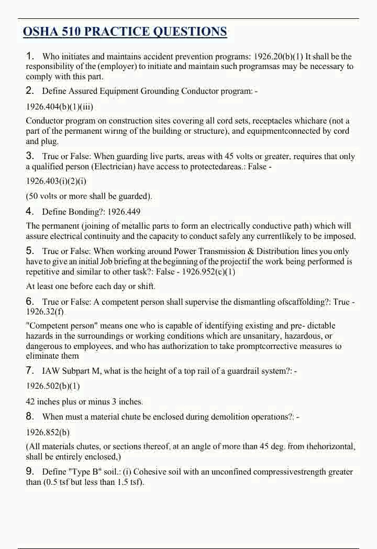5. True or false? When working around power transmission and distribution lines, you only have to give an initial job briefing at the beginning of the project if the work being performed is repetitive and similar to other tasks. False. 1926.952(c)(1): At least one before each day or shift.